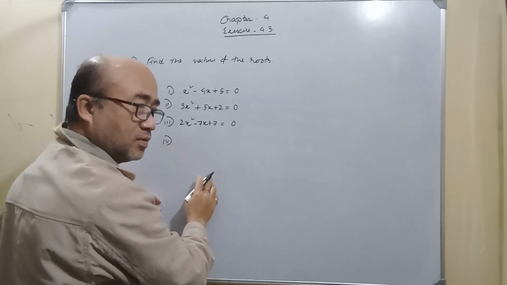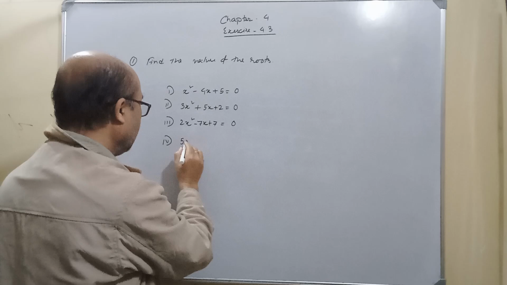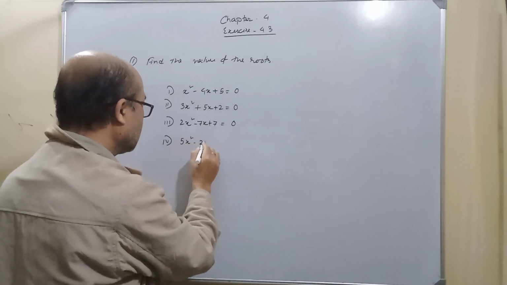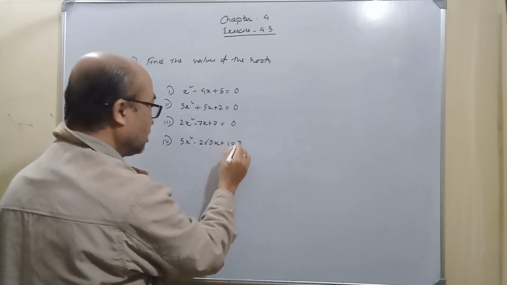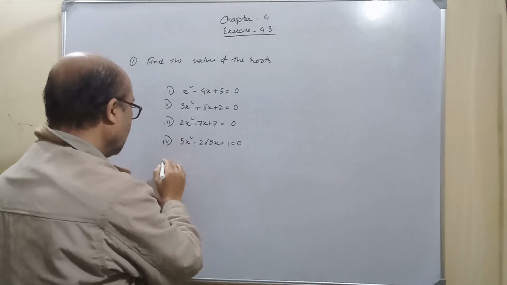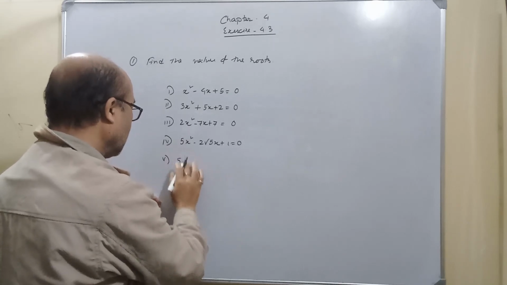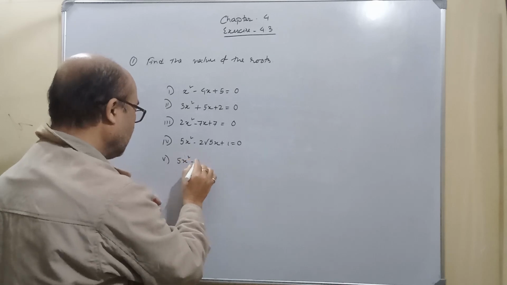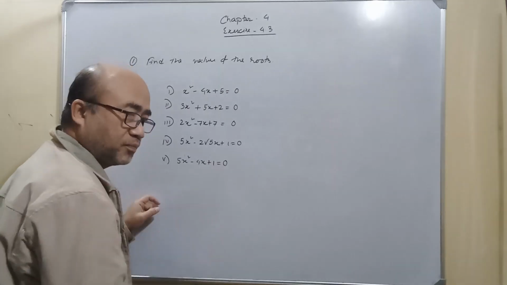Number 4, 5x square minus 2 root over 5x plus 1 equal to 0. And number 5, 5x square minus 4x plus 1 equal to 0.